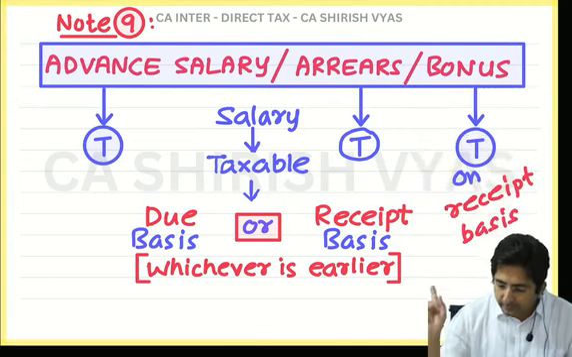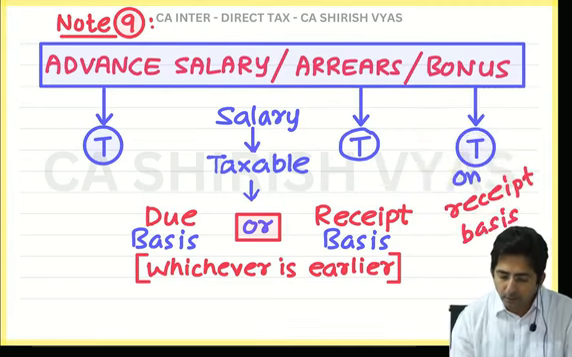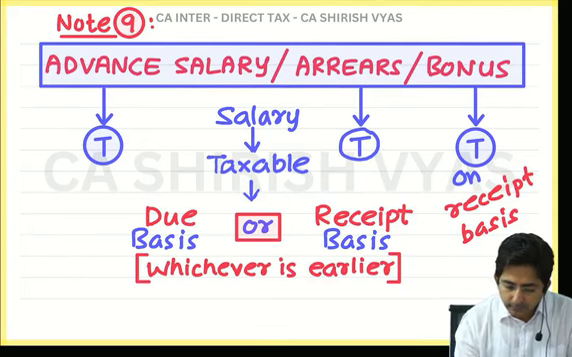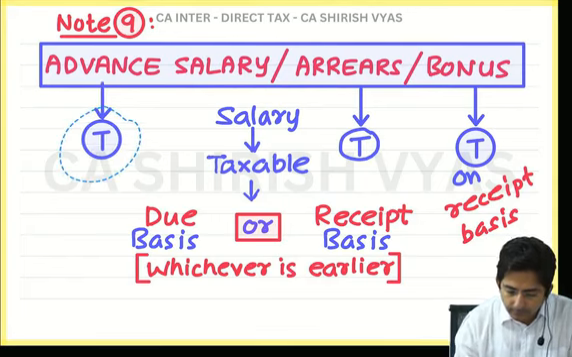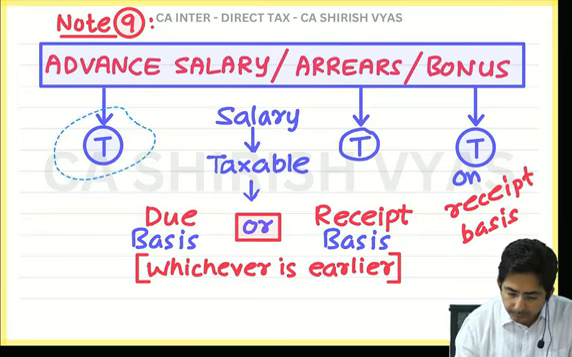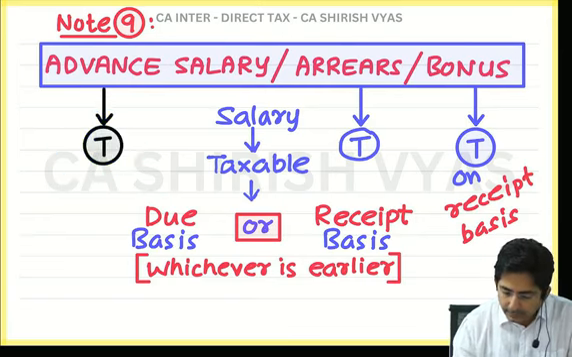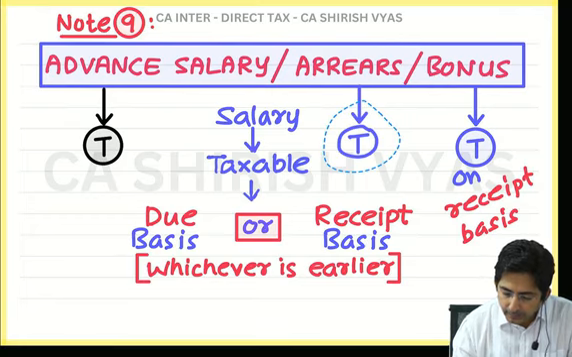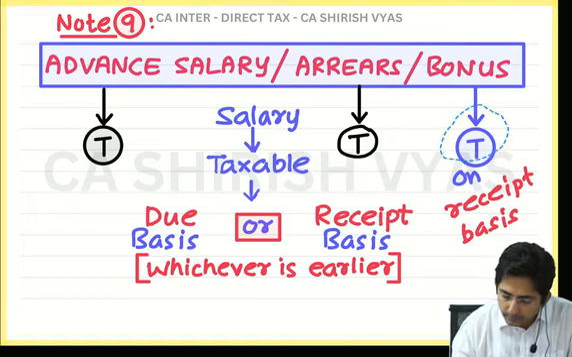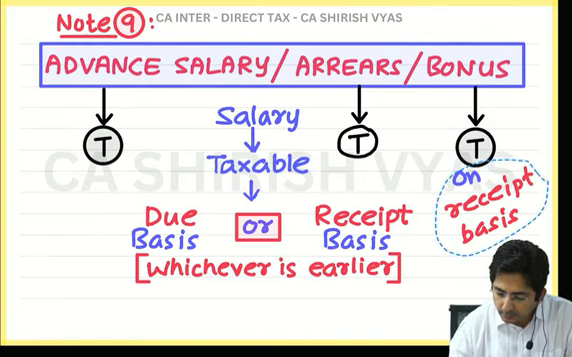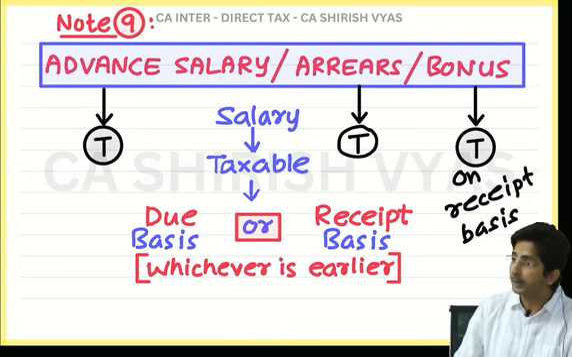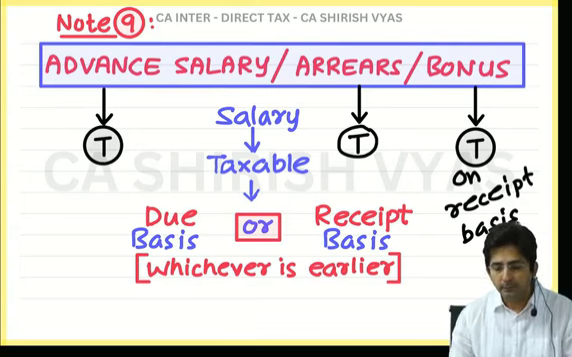So see what I have written, read. Taxable on receipt basis. Wait, let me change the color of this. Advance salary is taxable. Then read, arrears of salary is also taxable, and bonus is also taxable but on receipt basis. I have put it in black now. Okay, that's it. So this completes the theory of advance, arrears and bonus.